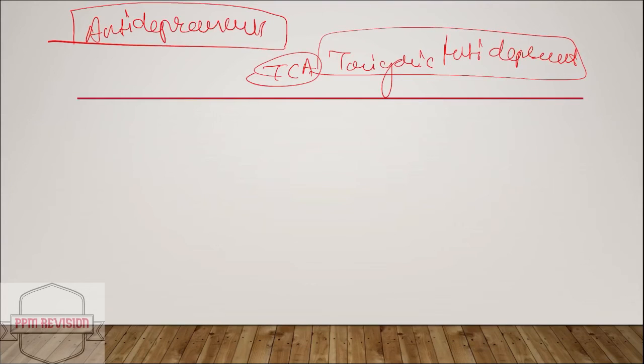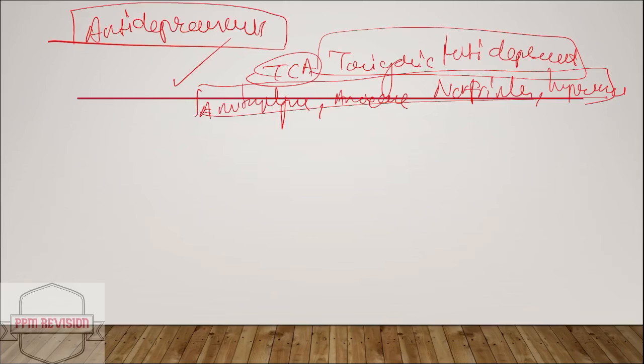Mentioning examples, we have amitriptyline, amoxapine, nortriptyline, imipramine, just to name a few. I've listed the entire classification in the previous video. Now looking at a few actions, the action of TCA, the tricyclic antidepressants. Now looking at the mechanism of action.